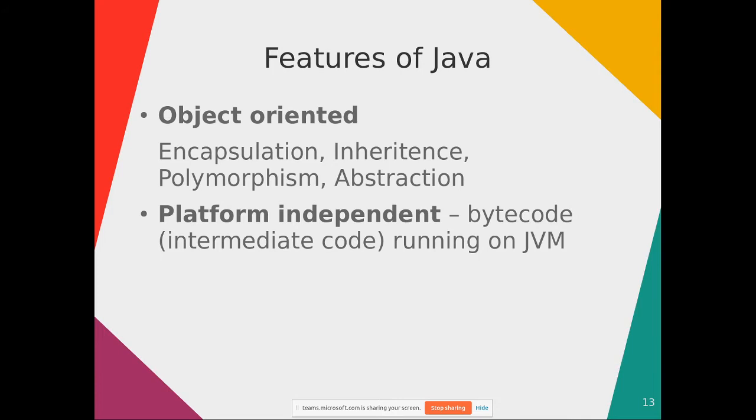Now Java has a two pass system where it will first convert the code to intermediate code, that is bytecode, and then the bytecode will be converted to machine code.